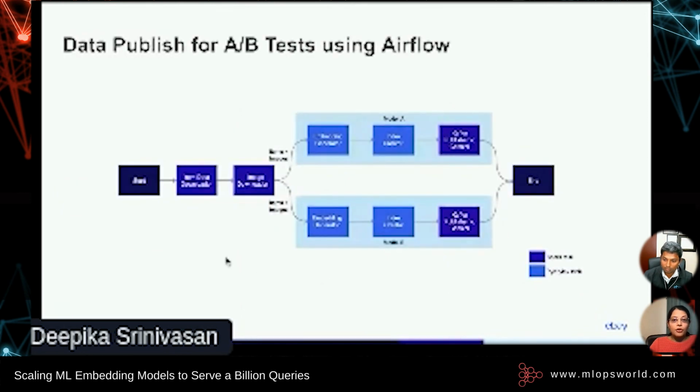So thanks to Airflow, we achieved this concurrent data publish for A/B testing by creating two parallel sub-workflows, both of which share the same image and item data. The embeddings and index for both the models A and B are pushed to the search engine.